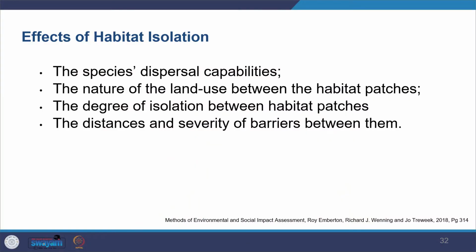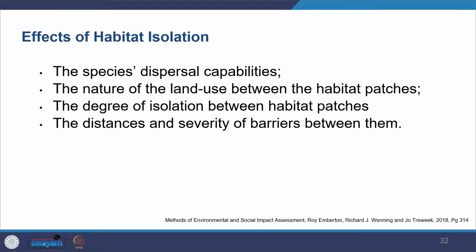So, trying to understand isolation, what do we really mean by isolation? Generally, we see that species travel between habitat patches within a larger ecological network. For example, elephants keep traveling, and any impact on the habitat patch, which works as a source or a sink, can create isolation. So no more are they able to travel to their particular sink or source. Because of these things, it affects the species' ability to disperse, where all they can go. So it really affects that.